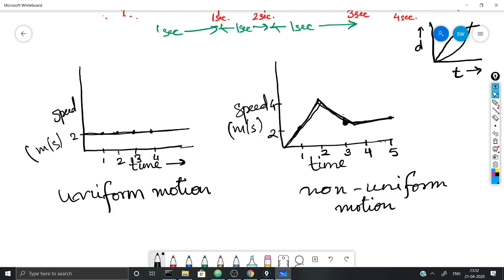Now when you will study about acceleration, this driver is obviously giving some acceleration, so that its speed is increasing, then decreasing, then not changing anymore. So the concept of acceleration comes in, that is someone is changing the speed continuously, and non-uniform motion is the point from where we start the study of accelerated motion. So students, this was the difference between uniform and non-uniform motion.